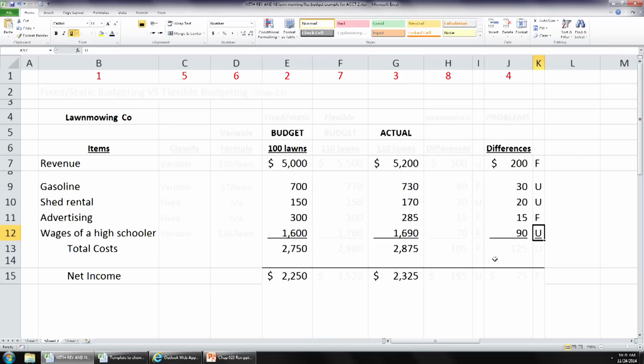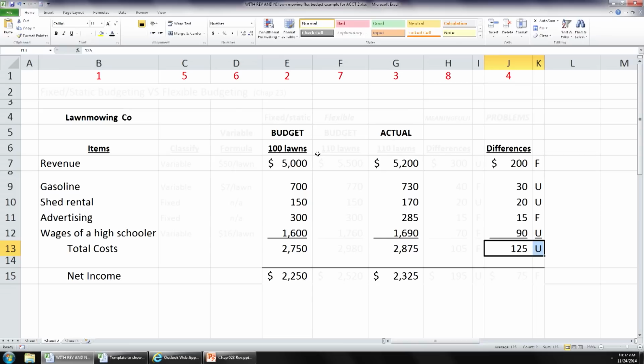Now, we can figure out our total cost difference. You could just compare these two numbers. Your budgeted total cost was $2,750. Your actual total cost was $2,875. That's a $125 difference. Is that favorable or unfavorable? Unfavorable. Now, you could also net these numbers out to see what the net favorable or unfavorable amount was. In this case, those four numbers net out to a $125 unfavorable amount.